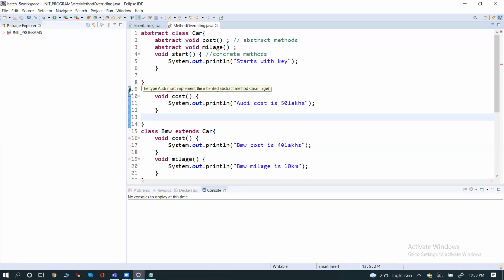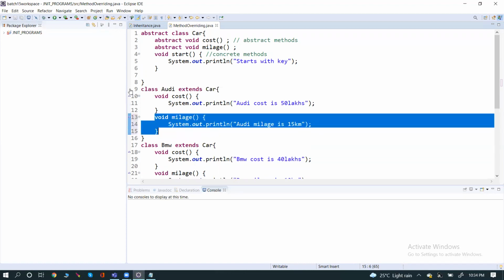The type must implement the inherited abstract method mileage. Follow the rule. If you are not following the rule, you cannot start the company. Understood the concept here?